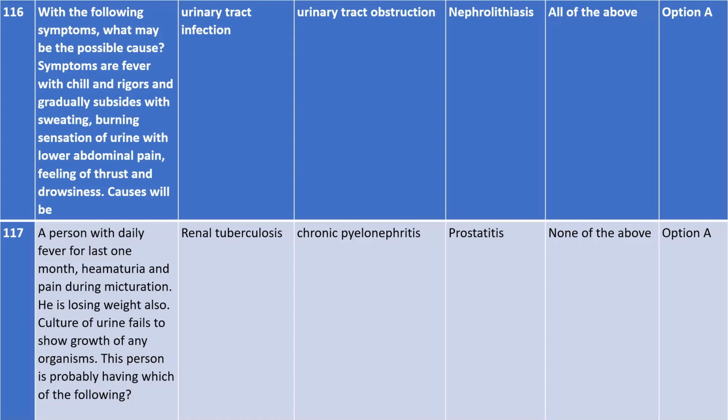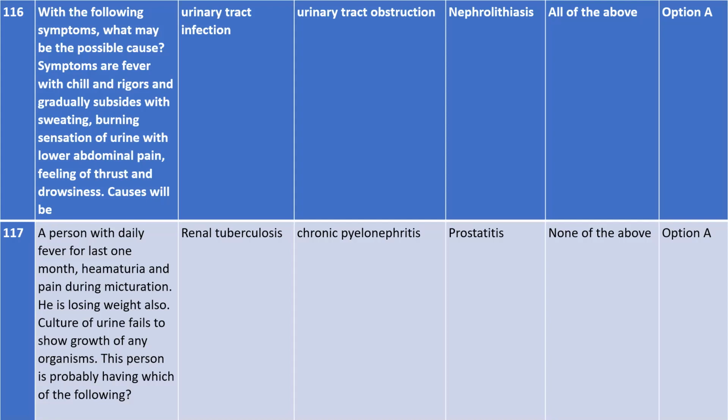He is also losing so much weight within the last 1 month. And when they do a culture of urine, meaning urinalysis, after all this problem, they take a sample of his urine for investigation, but they find that it fails to show growth of any organism.